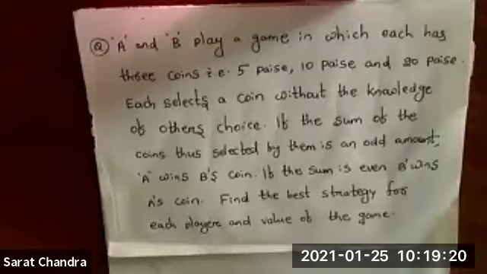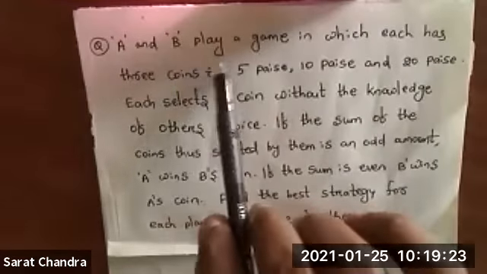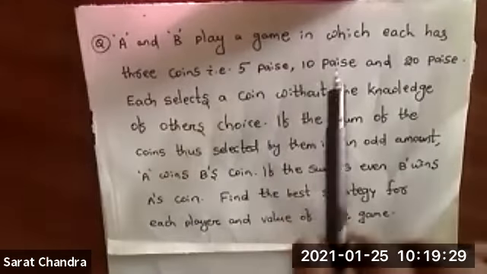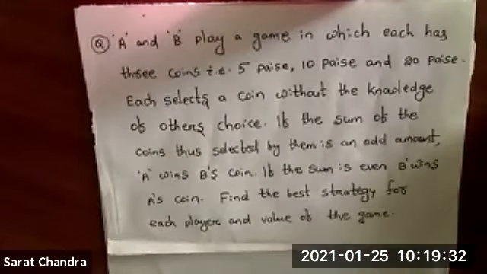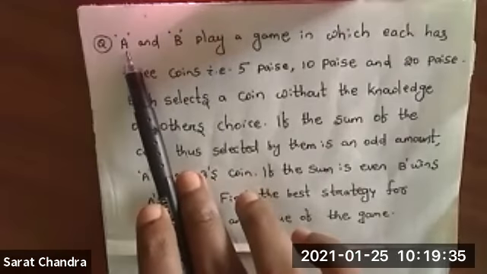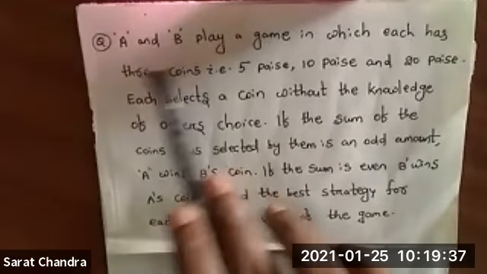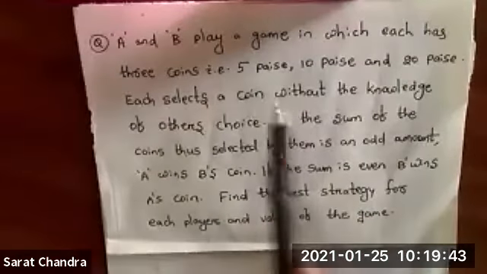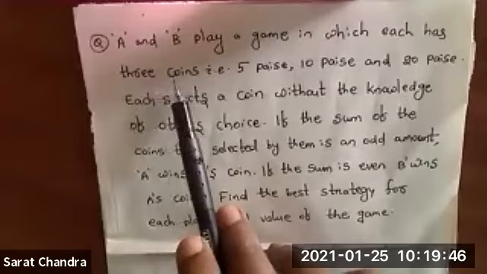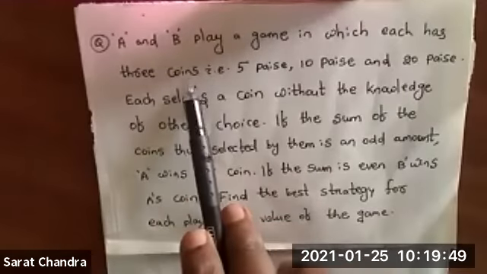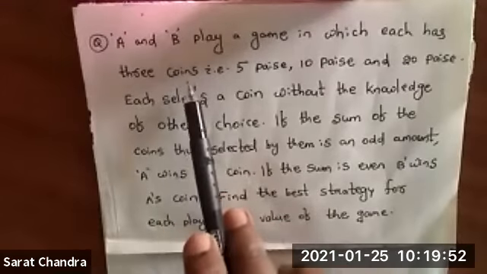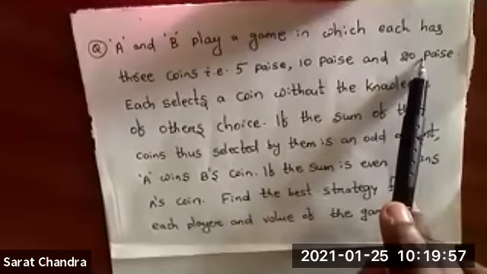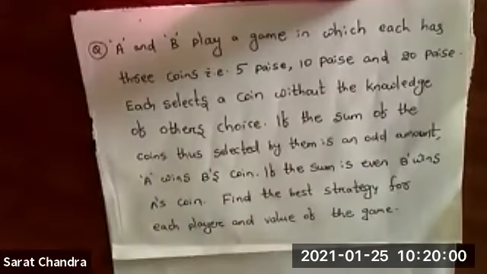The question is: A and B play a game in which each has 3 coins, 5 paisa, 10 paisa and 20 paisa. The meaning is there are 2 players, one is A, one is B. They are playing a game. In that game, each of them has 3 coins. Player A has 3 coins and player B also has 3 coins. What are the coins? 5 paisa, 10 paisa and 20 paisa. Clear? So from this we are going to construct a matrix.